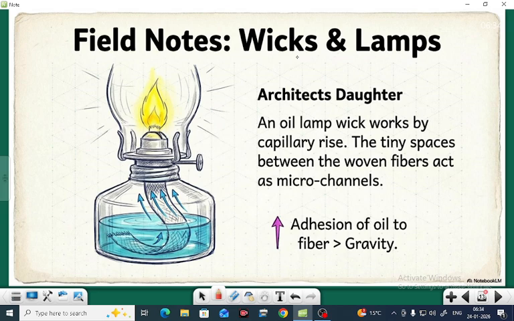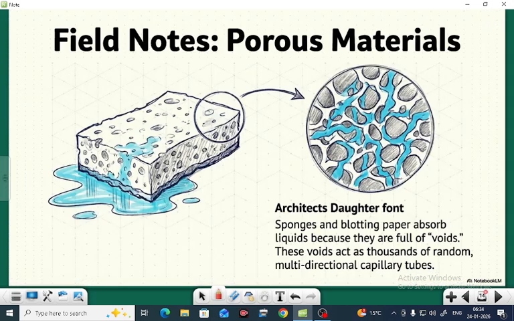Number 2, field notes, wicks and lamps. An oil lamp wick works by capillary rise. The tiny spaces between the woven fibers act as micro channels for the oil to rise up. Adhesion of oil to fiber is greater than gravity. And here, the field notes on porous materials. Sponges and blotting paper absorb liquids because they are full of voids. These voids act as thousands of random multidirectional capillary tubes.